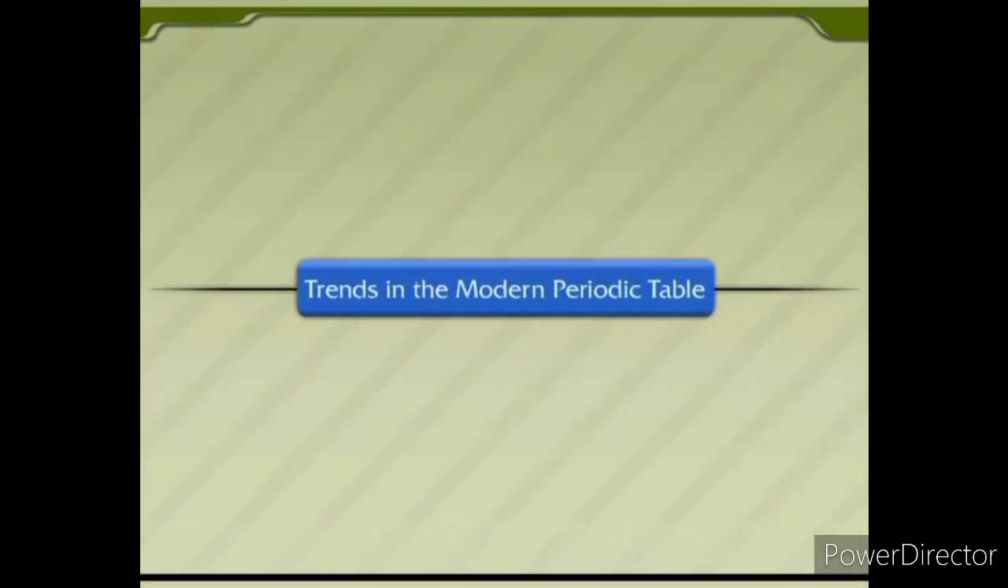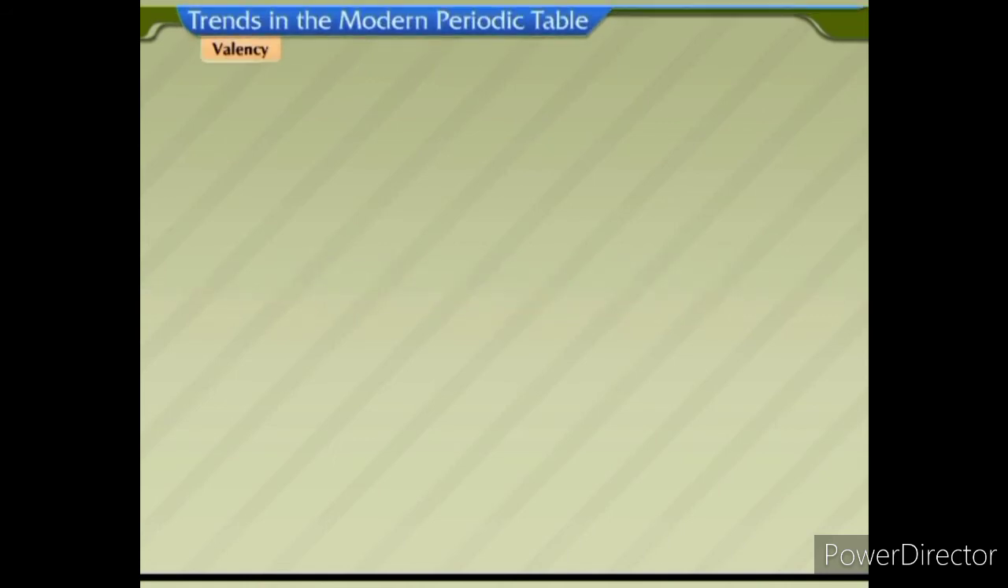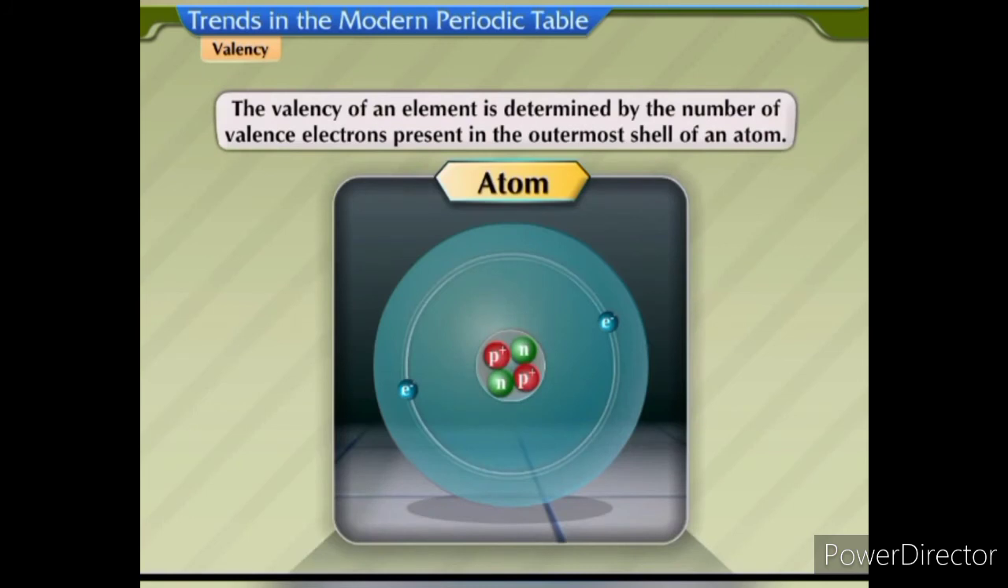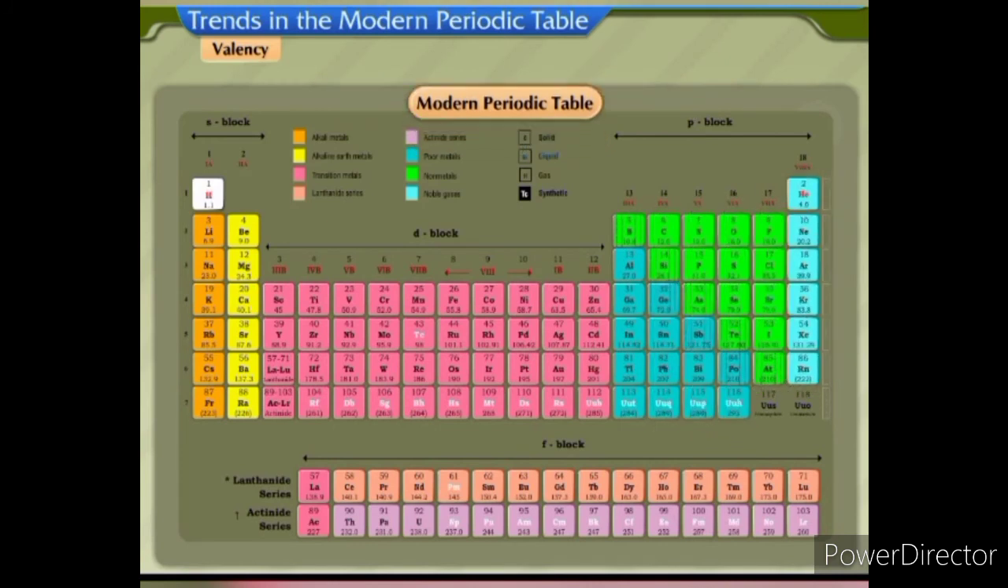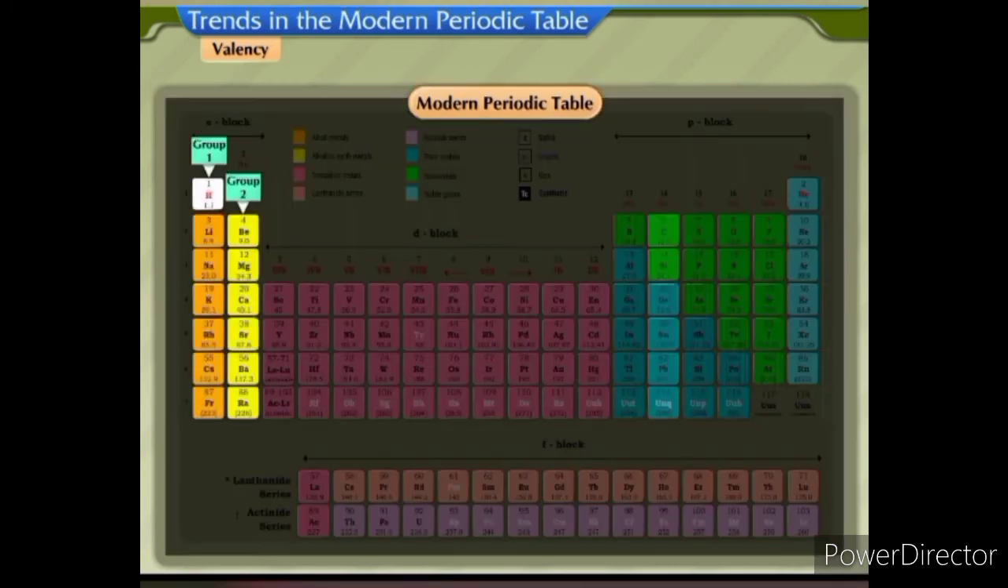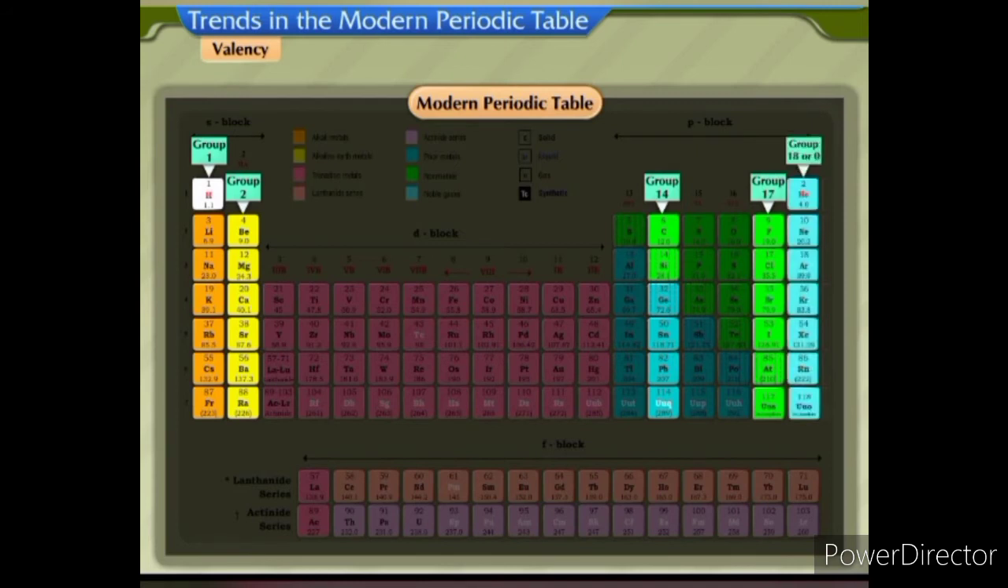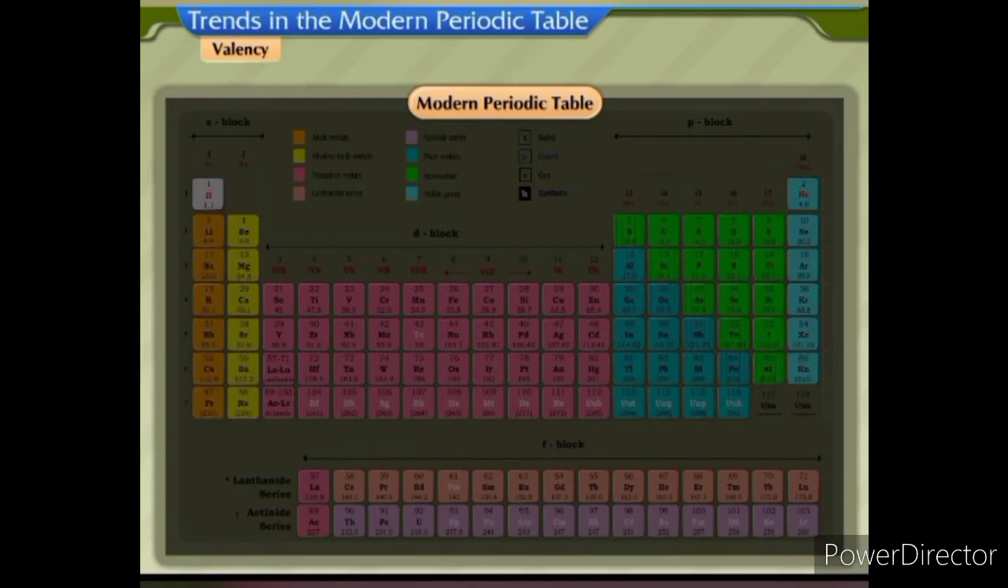Trends in the modern periodic table. Valency. The valency of an element is determined by the number of valence electrons present in the outermost shell of an atom. How does the valency vary in a group? Let us consider some elements of group 1, group 2, group 14, group 17 and group 18 or group 0 to understand this. Lithium and sodium belong to group 1 of the periodic table.